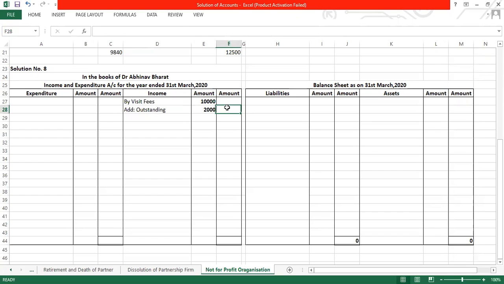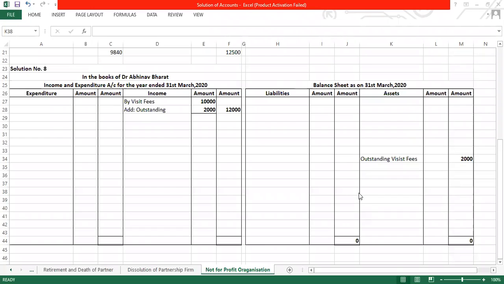So in your outer column, the value will be 12,000. Okay, so outstanding visit fees are there. It is an income for us. So outstanding visit fees, okay, that is 2,000 rupees. That's an income for us.